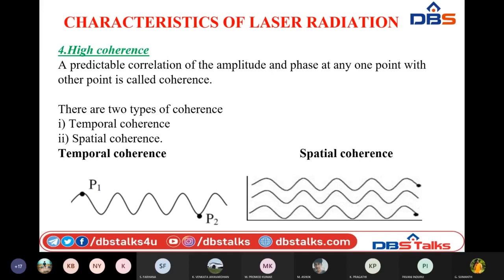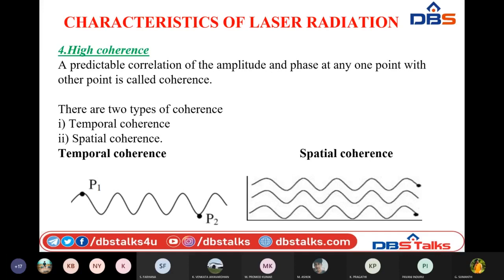Whenever it is possible to guess what will come next, that is predictability. Whenever we can predict the amplitude and phase of one point with respect to another point, this is coherence. We have two types of coherence: temporal coherence and spatial coherence.